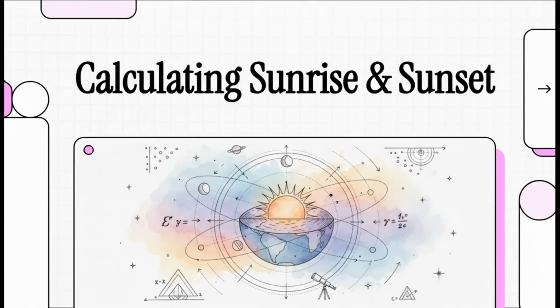You know, when you watch the sunset, it seems like the most natural, simple thing in the world. But have you ever stopped to think about what's really going on behind that beautiful daily event? It's this incredible dance of geometry, physics, and our own perspective. So today, we're going to pull back the curtain on that spectacle and really dig into the science of how we calculate that exact moment of sunrise and sunset.